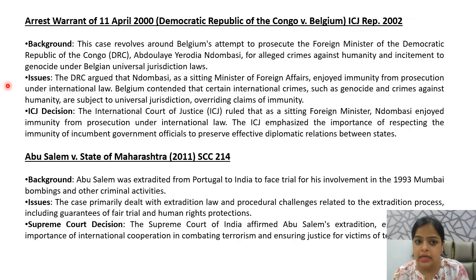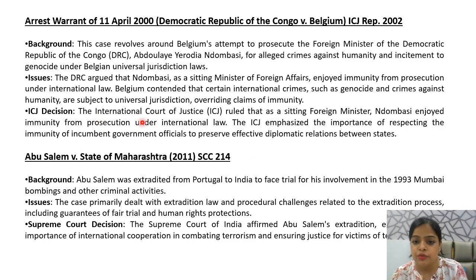So the background is that Belgium wanted to prosecute the foreign minister of the Congo because Belgium said that they have committed the crime against humanity and they were involved in the incitement or provocation to genocide. So they exercised their universal jurisdiction. So the issue was whether they can exercise universal jurisdiction under international law, and also whether the foreign minister of Democratic Republic of Congo is responsible for crimes against humanity.